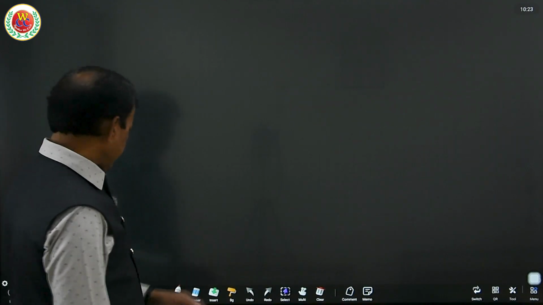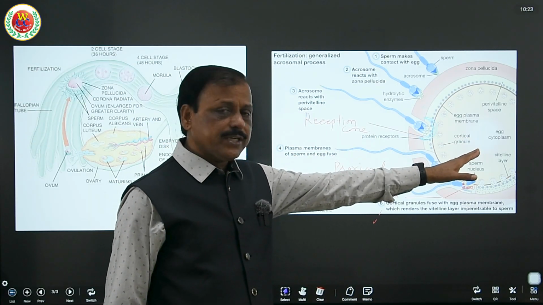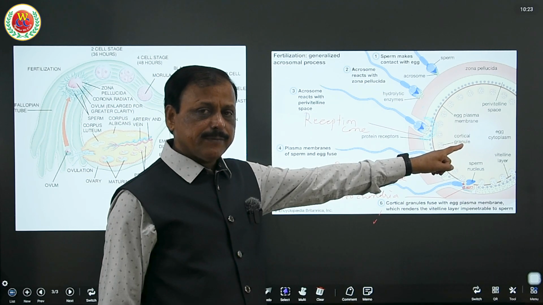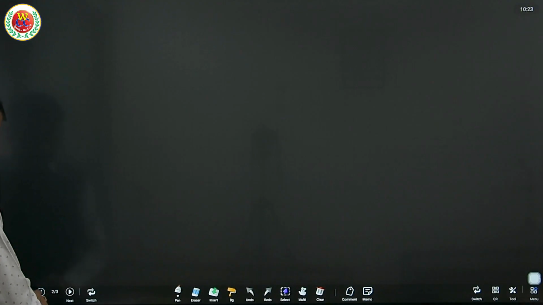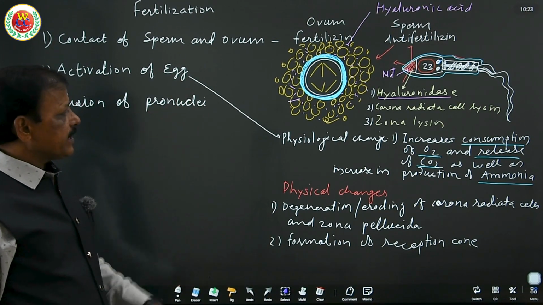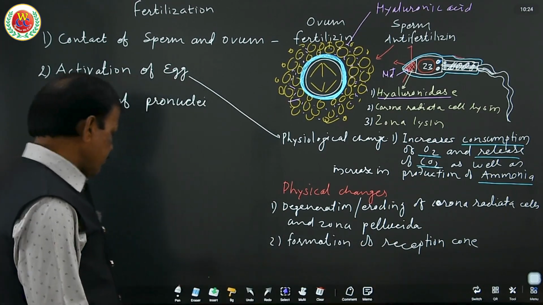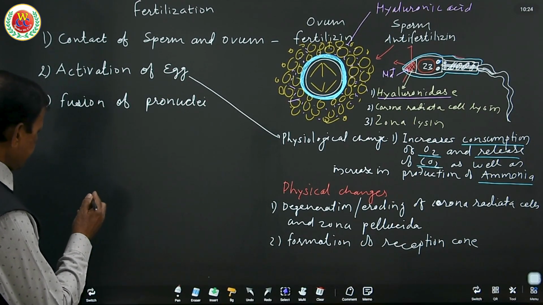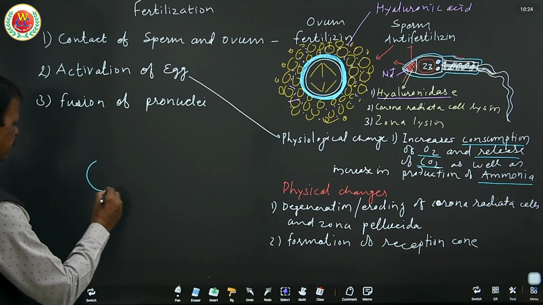To know it, we can refer to this diagram. Here they have not shown how the secondary oocyte arrested in metaphase stage completes division. To understand that, I am going to draw a diagram to enable you to understand how the two pronuclei get fused. That is very important. So formation of reception cone. I am showing here a reception cone by the time that the second meiotic division is also completed.